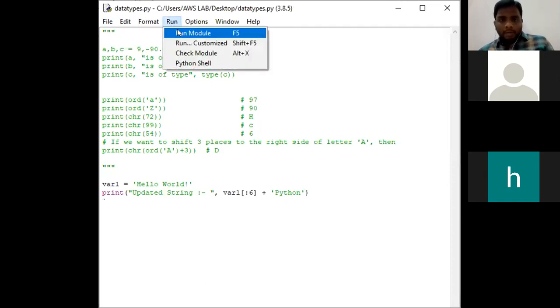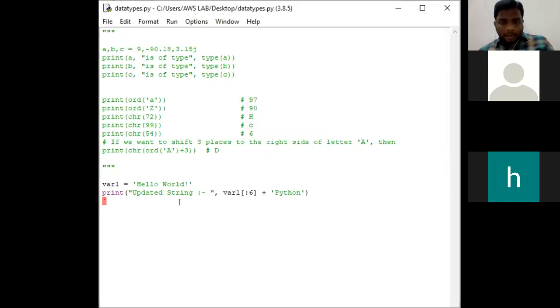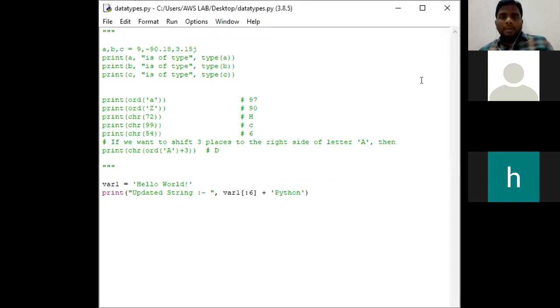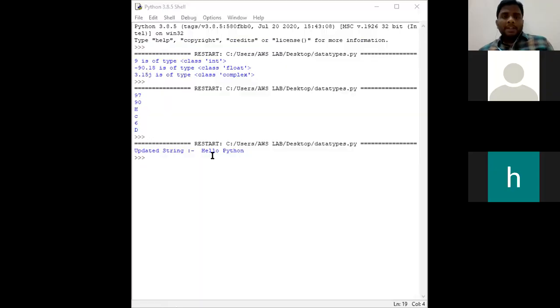Go to run. Select the file, run module. See, I am showing you the output screen now. See, the updated string is hello Python.